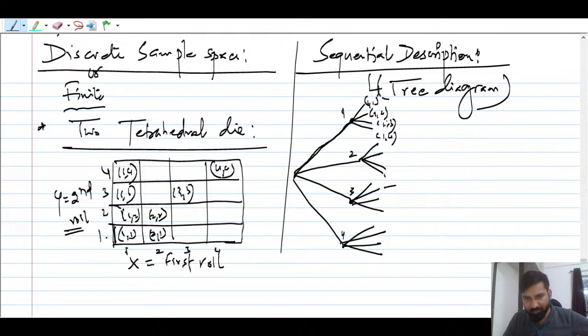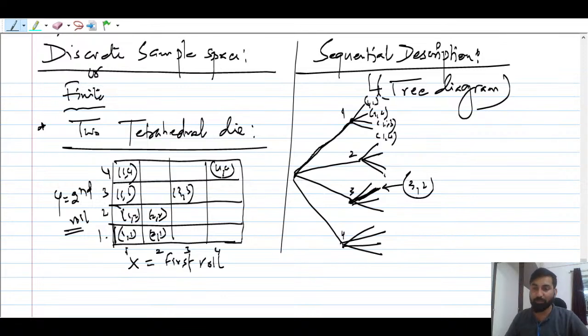Suppose somebody asks you, what is this outcome? This is going to be 3 and 2. Directly you can say 3 and 2. You see, this is the third node, and this is the second branch of the third node. I hope this makes sense to all. So this is very important to keep in mind. This is called a tree diagram.